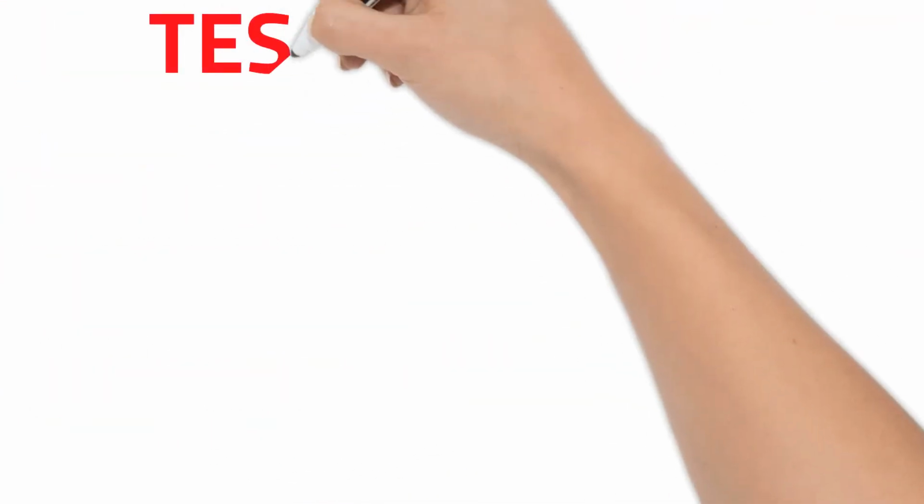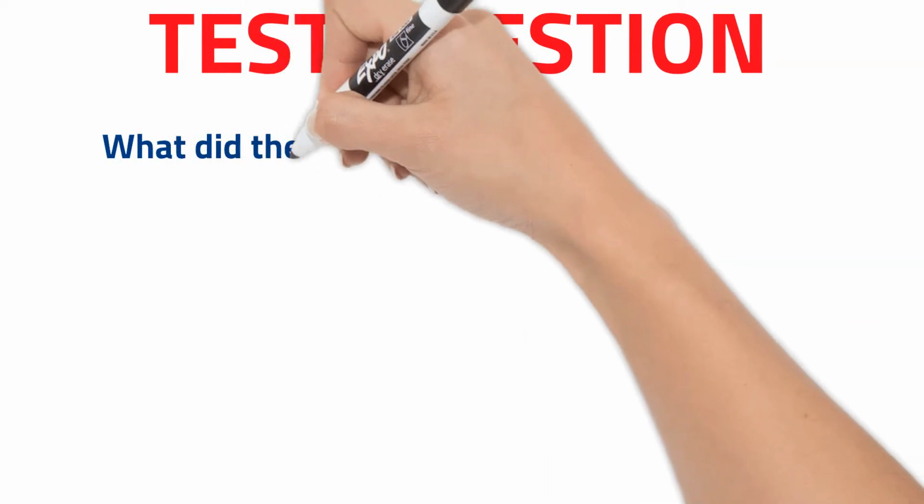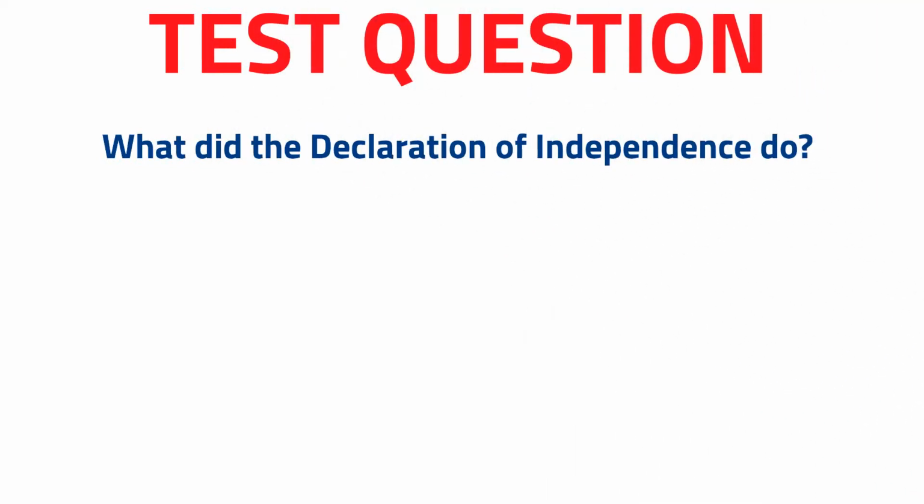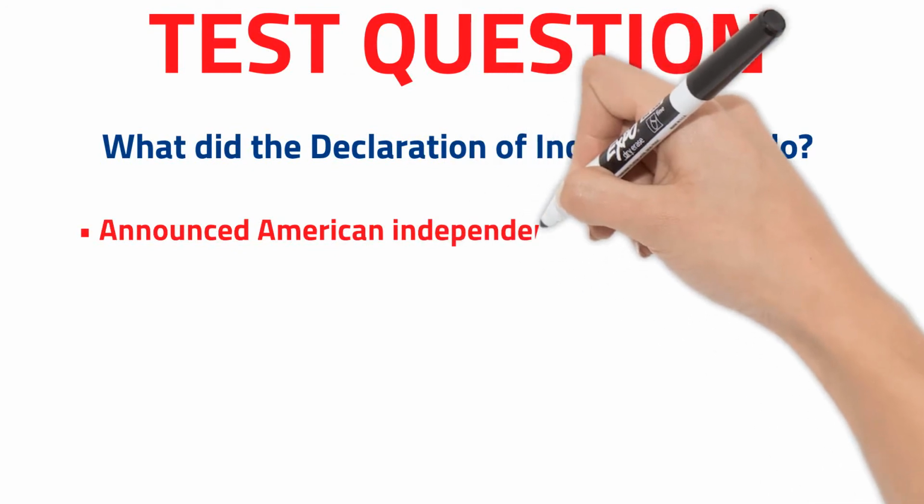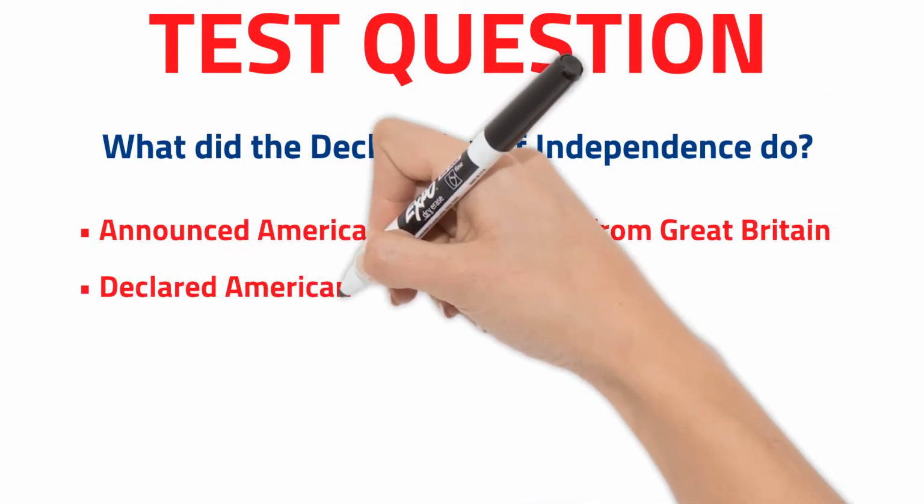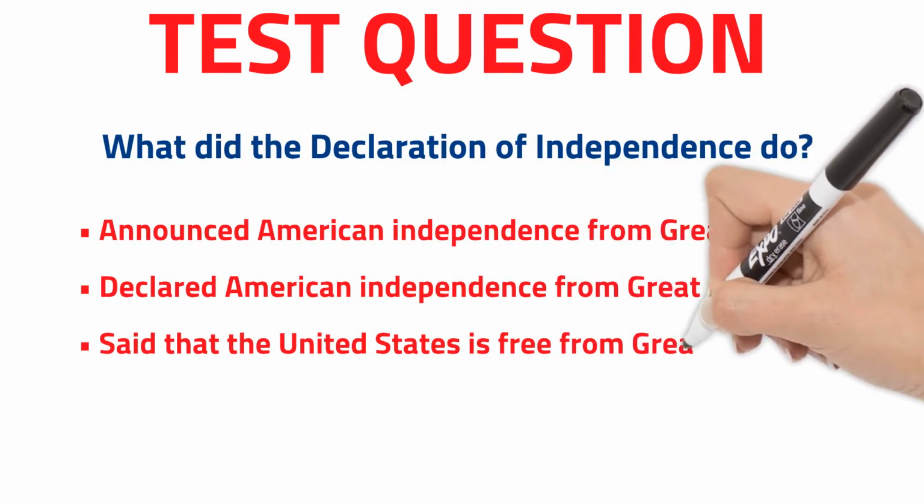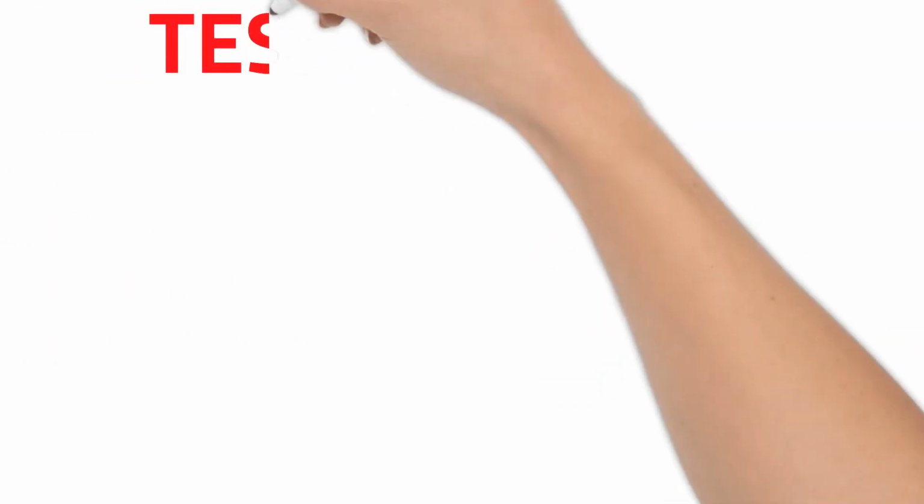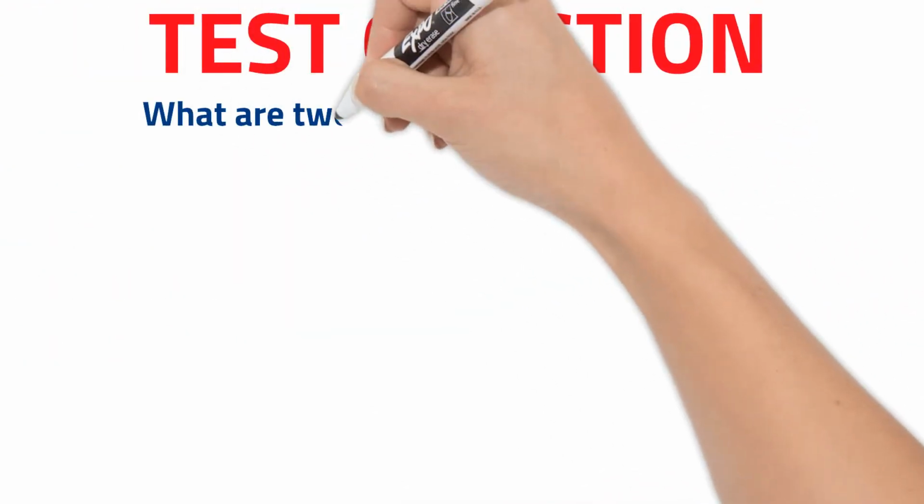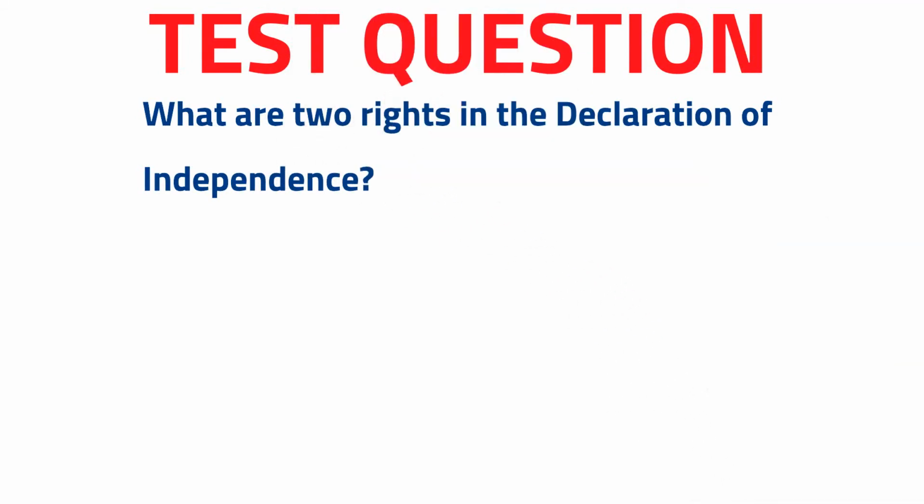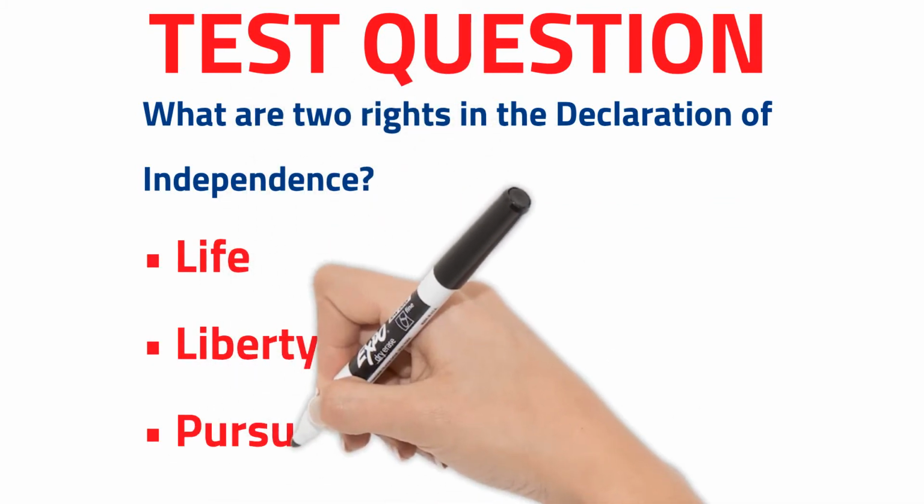Test question. What did the Declaration of Independence do? You can answer any one of the following: announced American independence from Great Britain, declared American independence from Great Britain, said that the United States is free from Great Britain. Test question. What are 2 rights in the Declaration of Independence? You can answer any 2 of the following: life, liberty, or the pursuit of happiness.